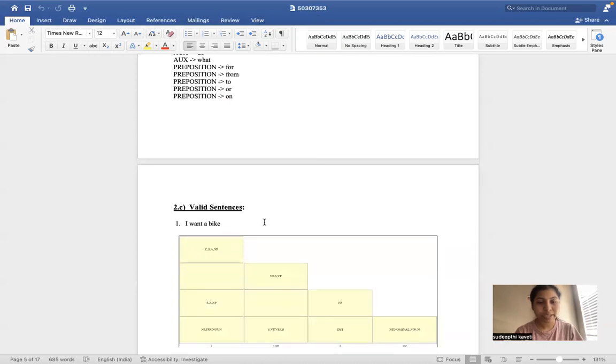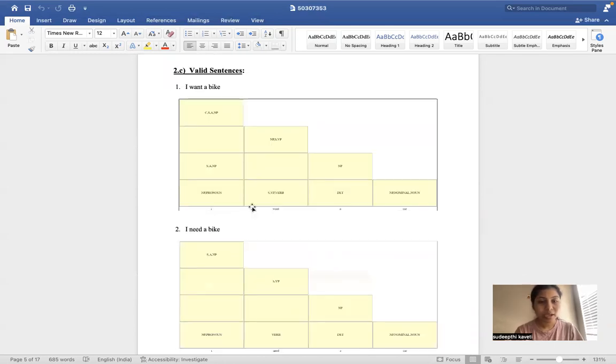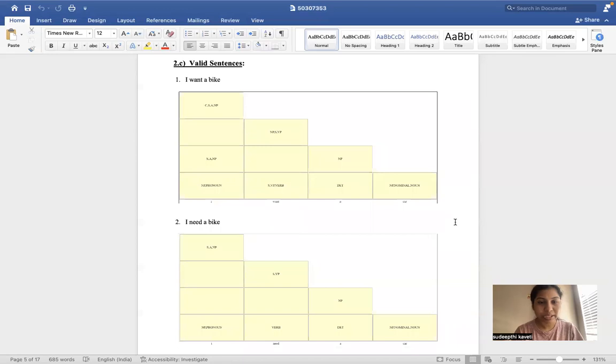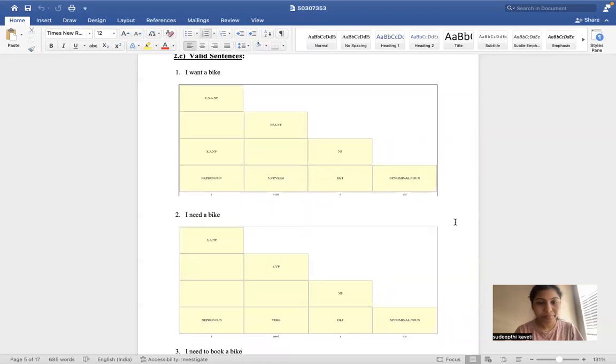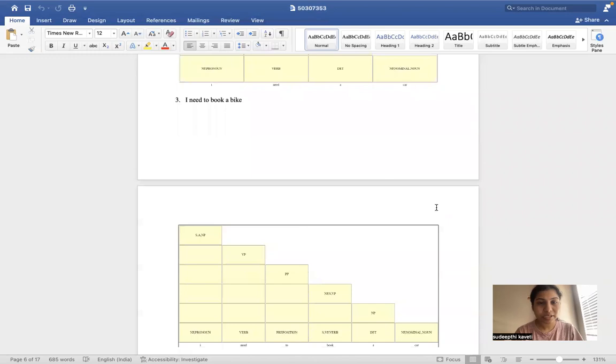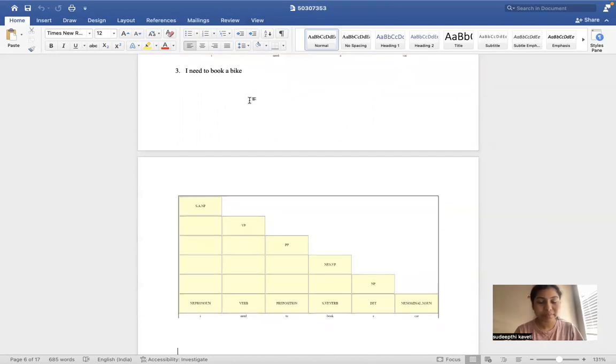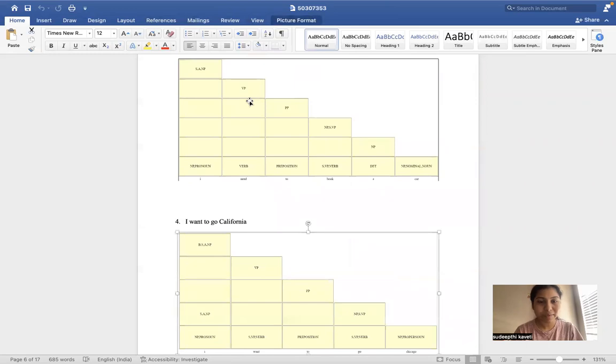The next step is that I have taken some valid sentences, those 15 sentences. The first one is, I want a bike. So I have done it like this. The second one is, I need a bike. And the third one is, I need to book a bike. If these sentences are asked by a customer, then in the coding part I need to enter the sentence and it will give S, or else it will say invalid sentence.